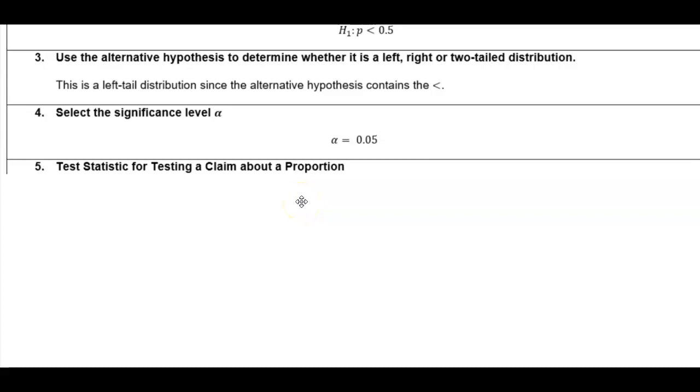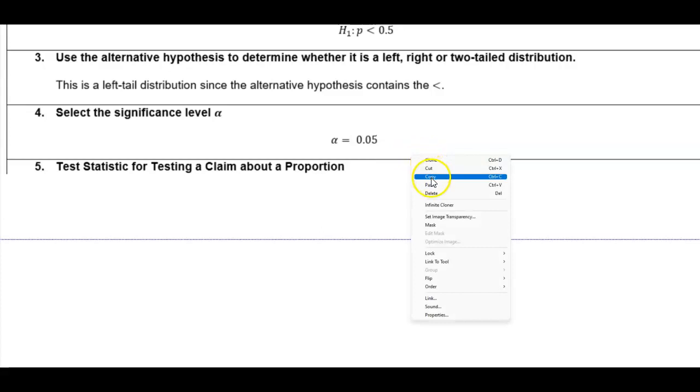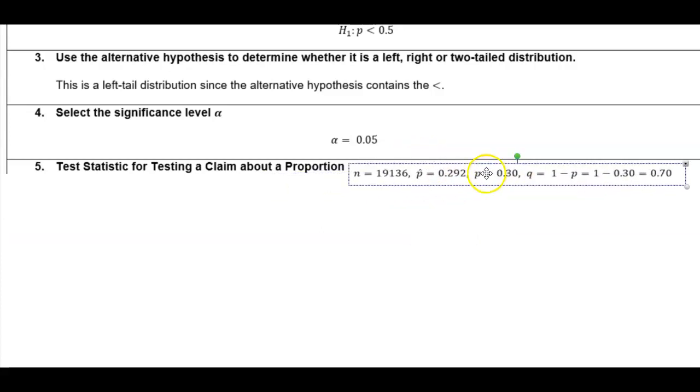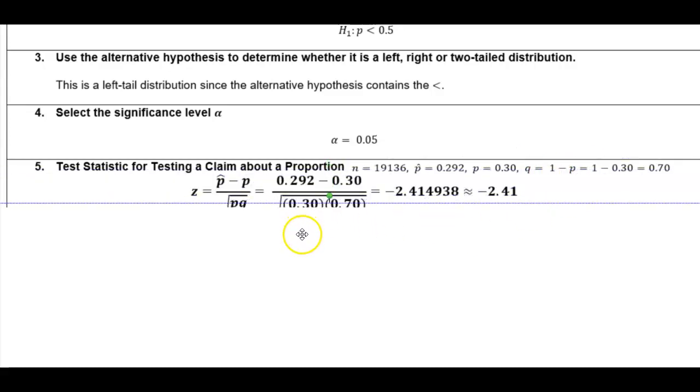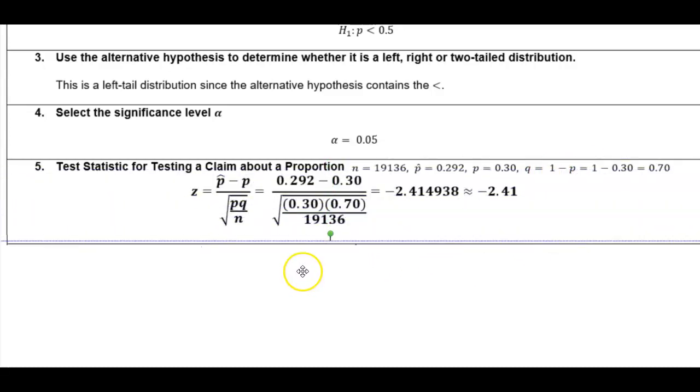And now number 5, we want to find a test statistic for testing the claim about a proportion. Okay, so let's recall that from the beginning, we identified the sample size, the point estimate p-hat, and the complement of p. So now we're going to plug that into our test statistic formula.